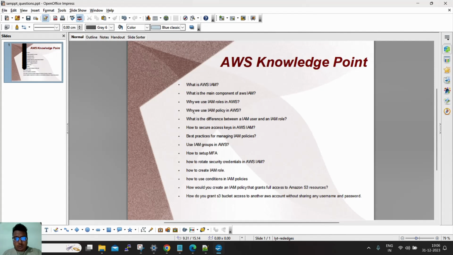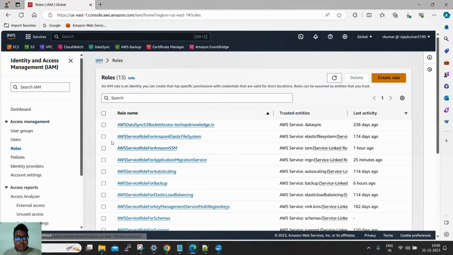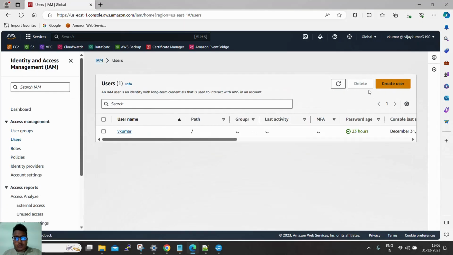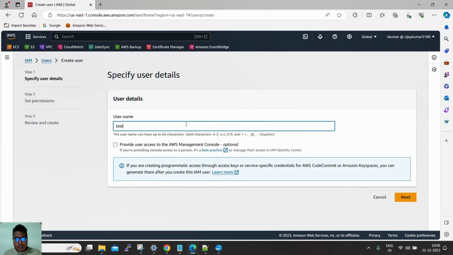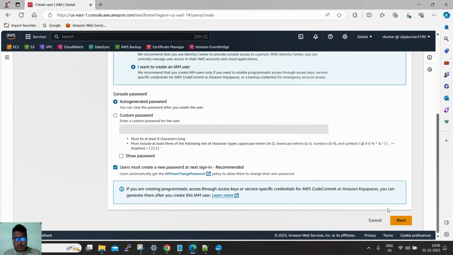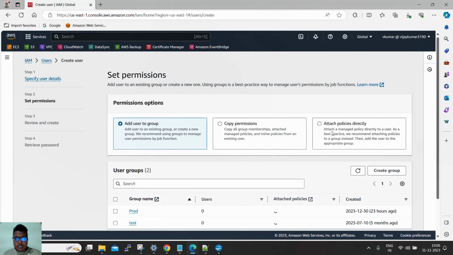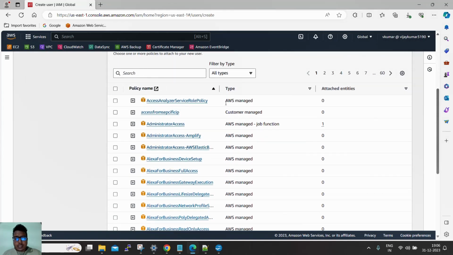So why do we use IAM policy? We use an IAM policy when we are creating a user and want to attach some policy. Suppose you create a test user, let me auto generate the password, and click next. Here you have to select the policy, and you can see we have two types of policy.